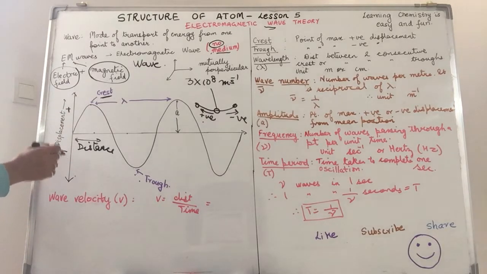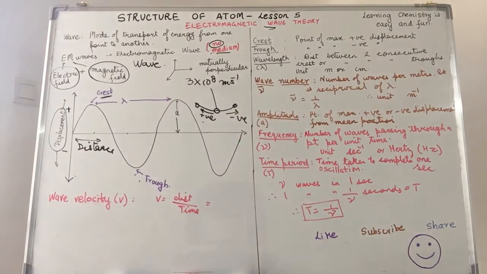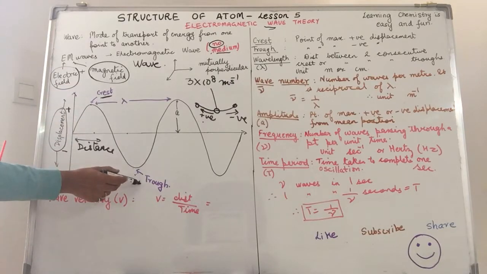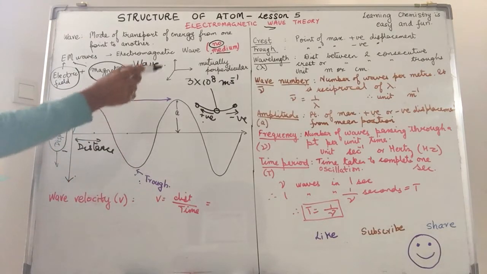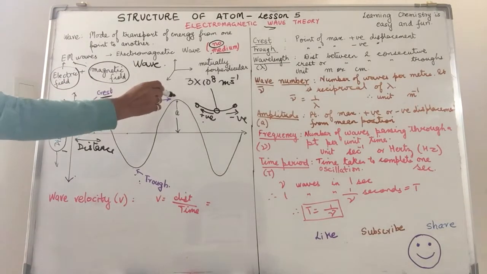Why we are giving these signs is because we are talking about displacement. It's a vector quantity. We're talking about a specific direction. So the point of maximum positive displacement is crest. Point of maximum negative displacement is trough. So if you notice, I have one crest here, another crest here.